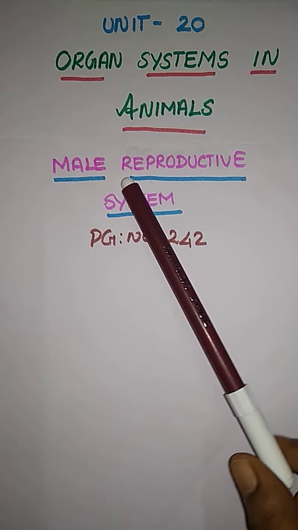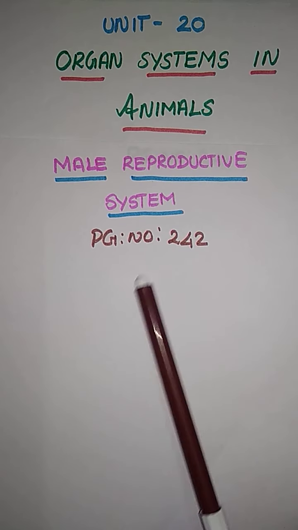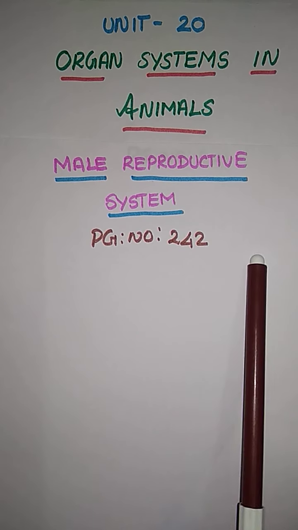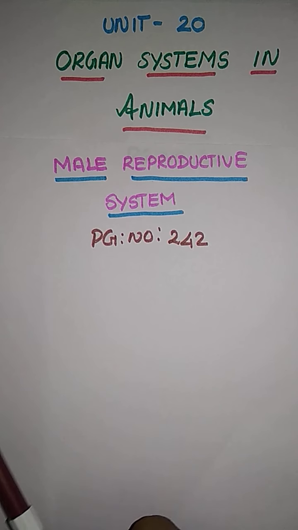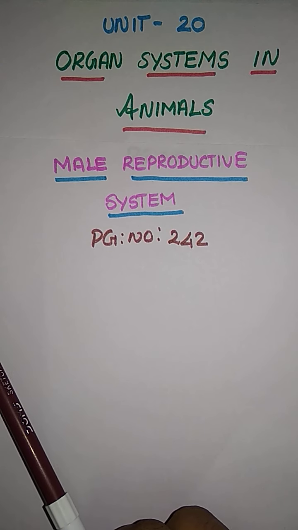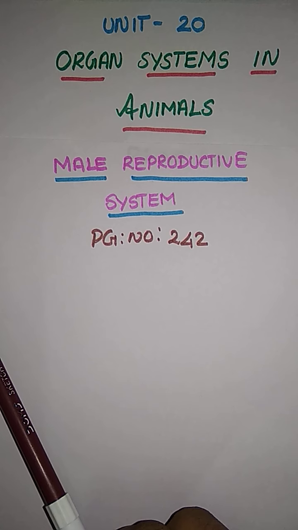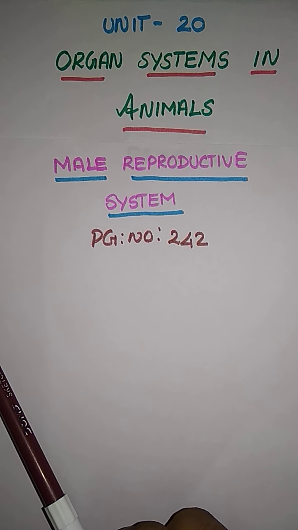In this class, we are going to discuss the male reproductive system on page number 242. We already discussed some parts and have seen some diagrams. In this class we are going to discuss each and every part in detail. Just recall what we have seen: testes, scrotum, vas deferens, urethra, and accessory glands.